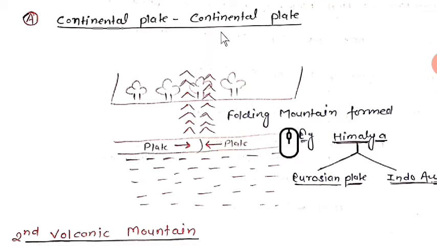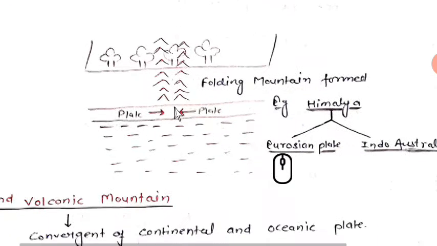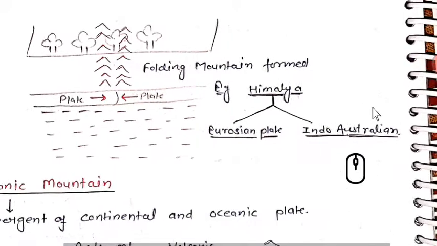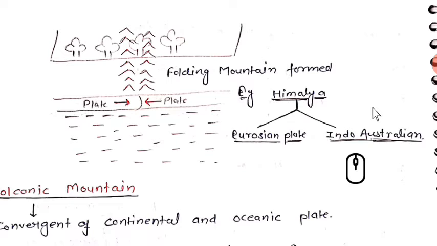Continental plate. What is continental plate? This is the first part. Continental plate is found in the folding mountain. Okay, it is found in the Himalayan region. It is in the northern part of India, upper part of India, near Jammu and Kashmir, or Kashmir and Ladakh, Ladakh region. So there new folding mountain regions are formed.